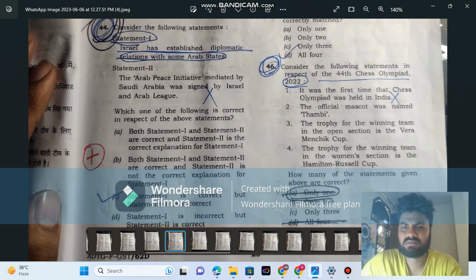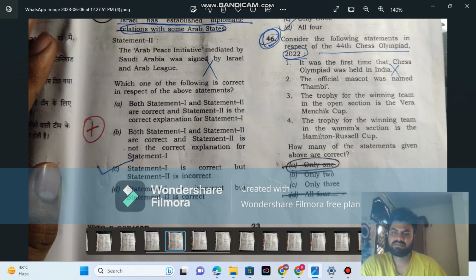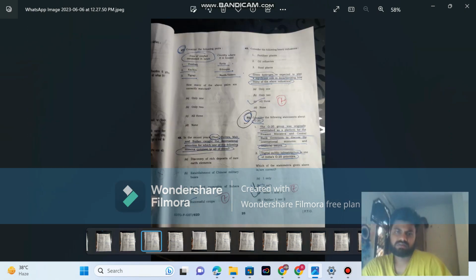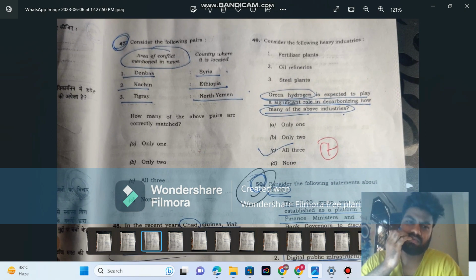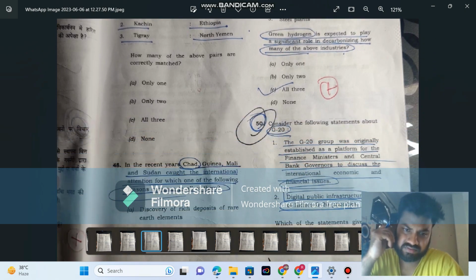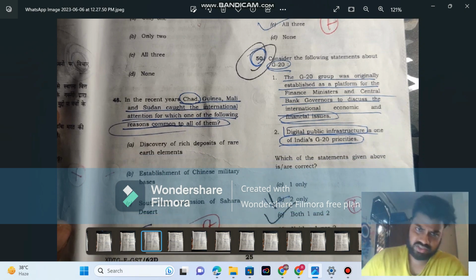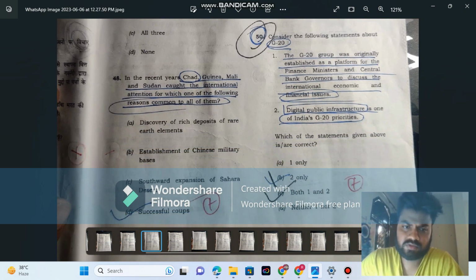I don't know about this. This is also, I don't know about this. Board of test, I don't know about. So I left it. Again, this is also doable from a current affairs magazine. You have to know all three places and countries where they are located. So I left this. And what about Chad, Guinea, Mali, and Sudan? These are successful coups. Yes.